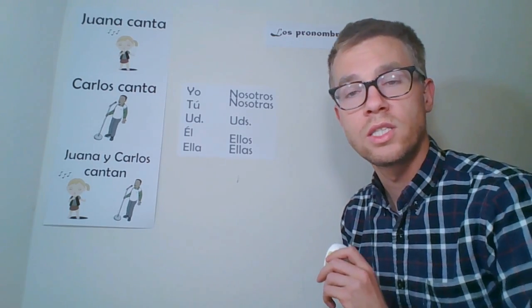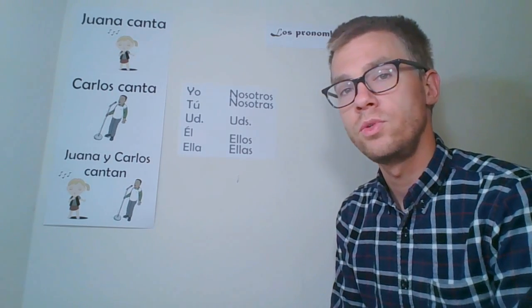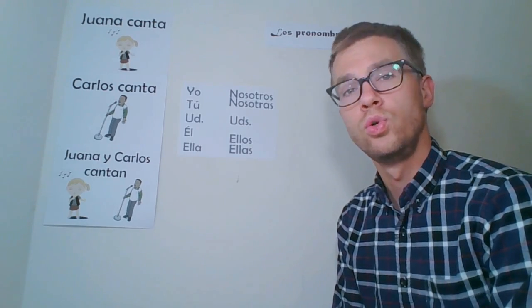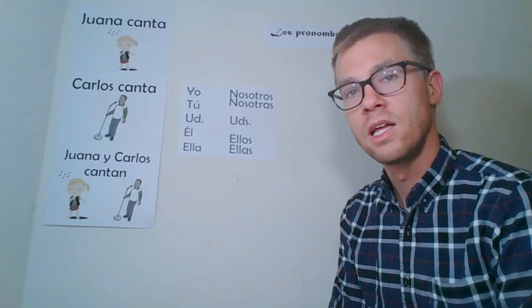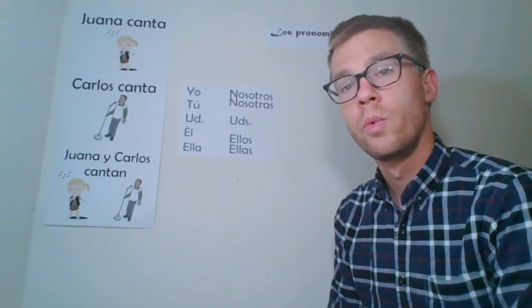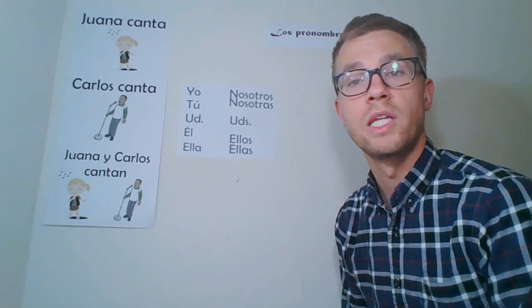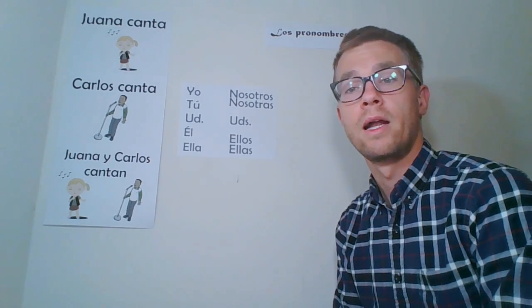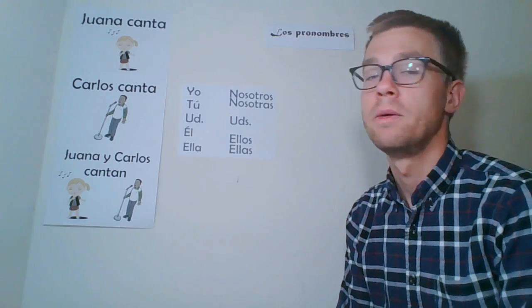Tú, usted, and ustedes all mean you. That's a little confusing, but tú is the informal way of saying you. Usted is the formal form. And ustedes is the plural way of saying you. You're going to use tú with friends, family, and people that are younger than you. You're going to use usted with older people, people that you want to address, or people that you want to show respect to. Usted is usually written as Ud.